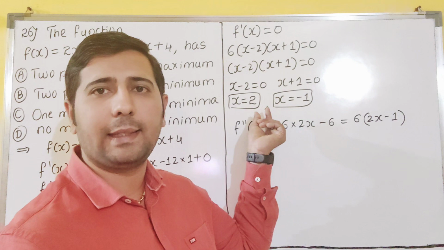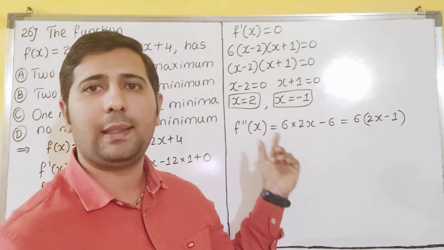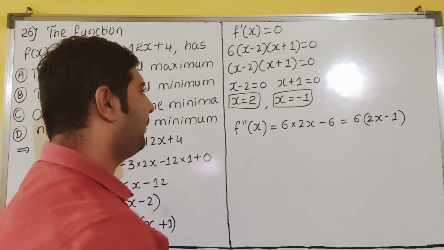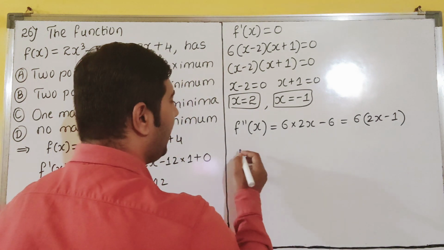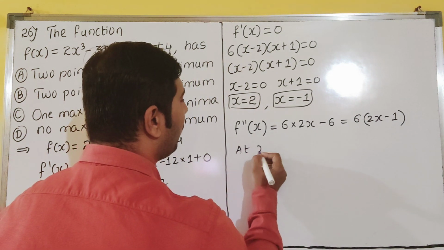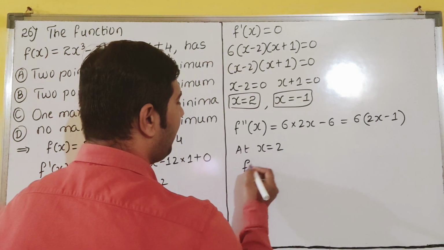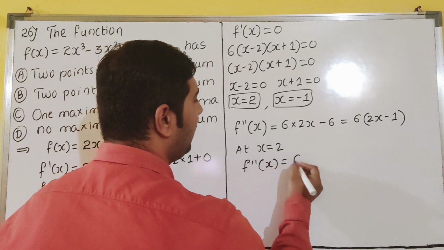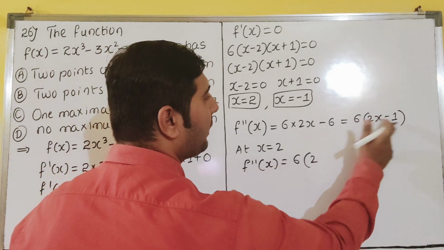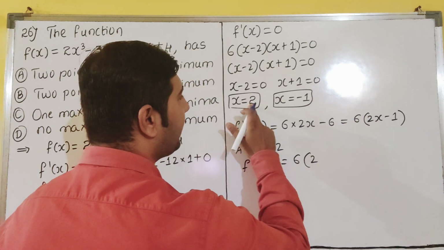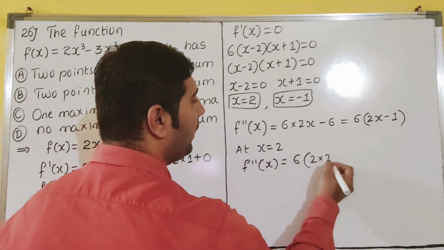Now let us see. We will put x equal to 2 in this. If it is giving positive, this is a minimum. Double derivative greater than 0 means minimum. So at x equal to 2, see, you have f double dash equal to 6 into 2x minus 1. x is what? 2 you put. Minus 1.